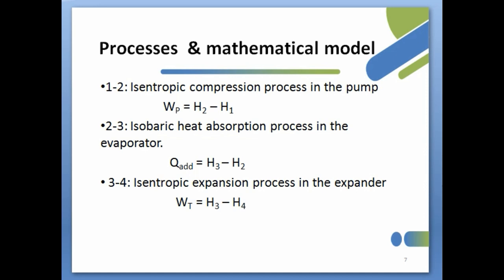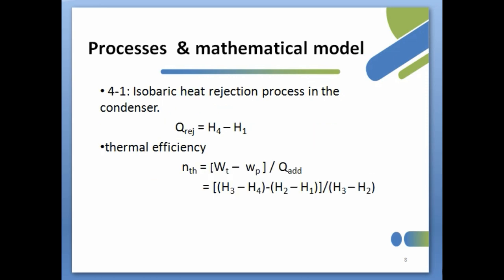The process 3 to 4 is isentropic expansion process in the expander. In this process, work is given out, so work done by turbine is equal to H3 minus H4. The process 4 to 1 is isobaric heat rejection process in the condenser. In this process, heat is rejected out, so heat rejected is equal to H4 minus H1, and thermal efficiency is